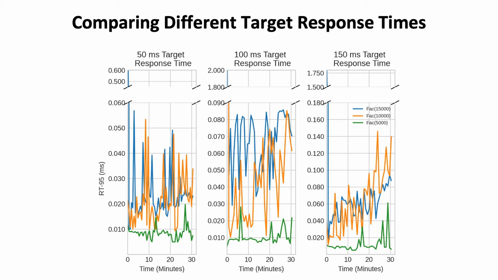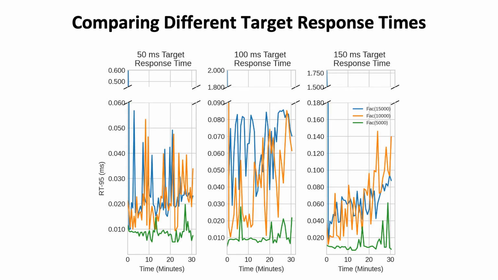Here, we present our experimental results for different target response times. It features 3 plots organized in 3 columns. The columns represent different target response times, specifically 50 millisecond, 100 millisecond, 150 millisecond target response time, respectively. All plots have the x-axis time and y-axis 95th percentile response time.